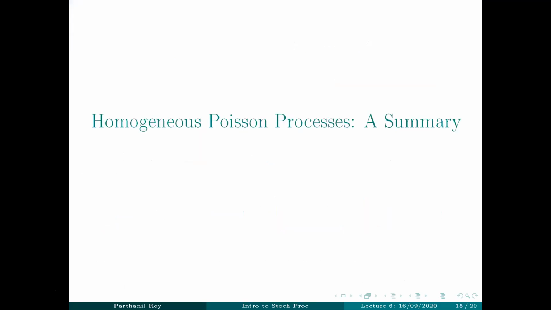The rest of today, we are just going to give a summary of homogeneous Poisson process, what we have learned. So this actually ends our coverage of homogeneous Poisson process, and we'll just summarize what we have learned instead of starting something new. So our next topic will be discrete parameter Markov chains on a countable state space. We'll start that next week. So this week will be just a summary of homogeneous Poisson process. And of course, there'll be discussion on Friday on whatever questions you have on this topic.